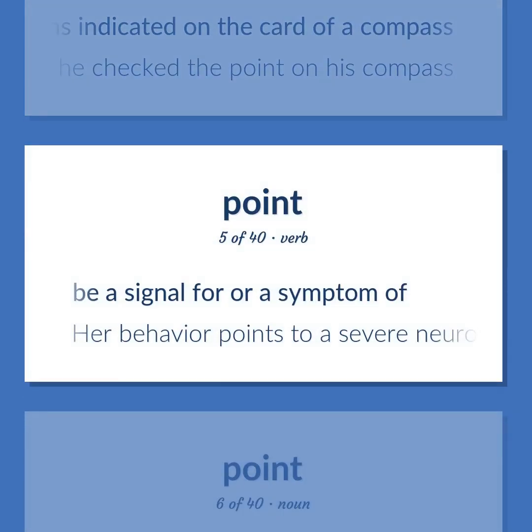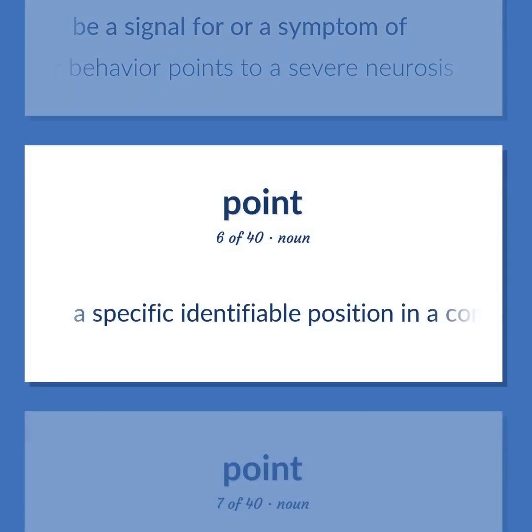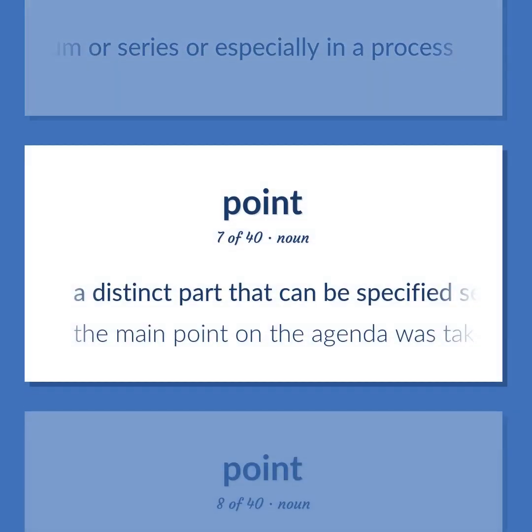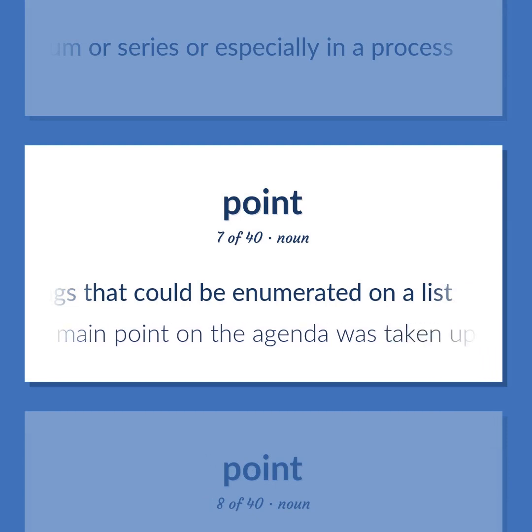Be a signal for or a symptom of. Her behavior points to a severe neurosis. A specific identifiable position in a continuum or series or especially in a process. A distinct part that can be specified separately in a group of things that could be enumerated on a list. The main point on the agenda was taken up first.